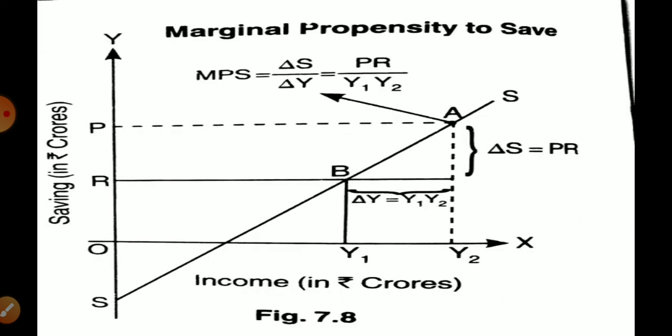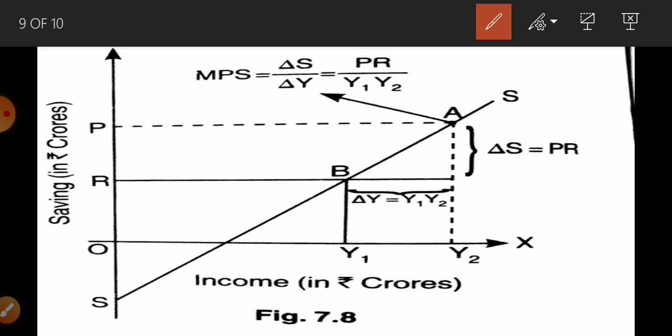Now there is one more diagram. Suppose you forget any table; if you keep the basic thing in mind, you can draw the diagram and explain it very simply. If there is a question, explain marginal propensity to save with a diagram, you can draw this diagram and show how you are going to measure it. MPS is related to movement from one point to another point. So we are moving from B to A.